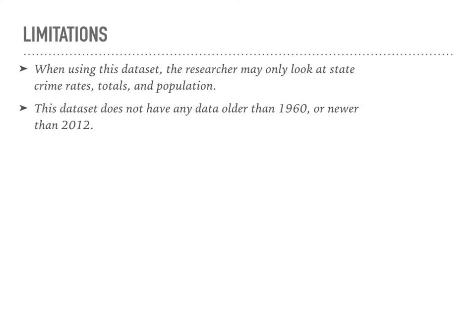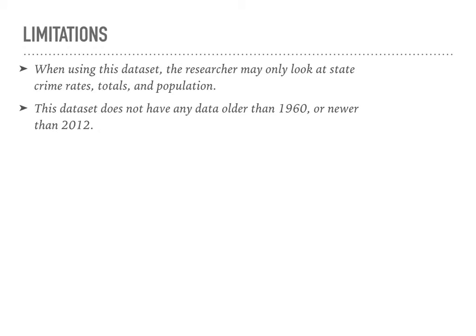So let's take a look at the limitations for my data set. The first is that a researcher may only look at crime rates, totals, and the population. You can't really see the demographics of the victims or of the offenders, and you can't see if the offender was charged with the crime. So I originally wanted to take a look at some of the demographics involved, but unfortunately this data set doesn't allow for that.